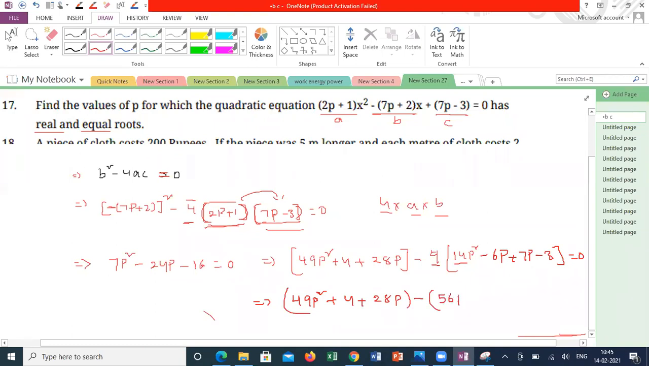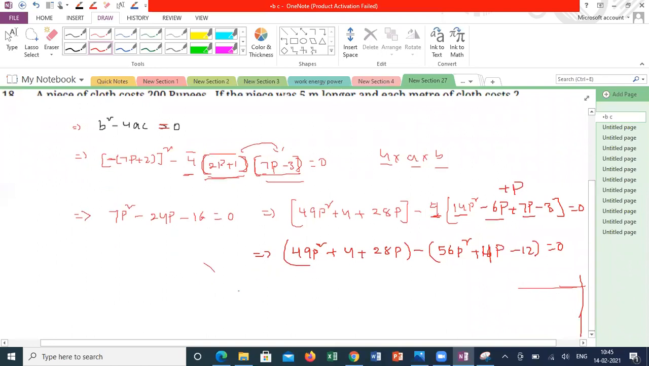56p square minus 16, sorry, just 4 only I am adding in, and multiplying inside. 4 into 6 is 16p, sorry, minus 6p plus 7p is plus p. So plus p, in the sense this is plus 4p minus 12 is equal to 0.